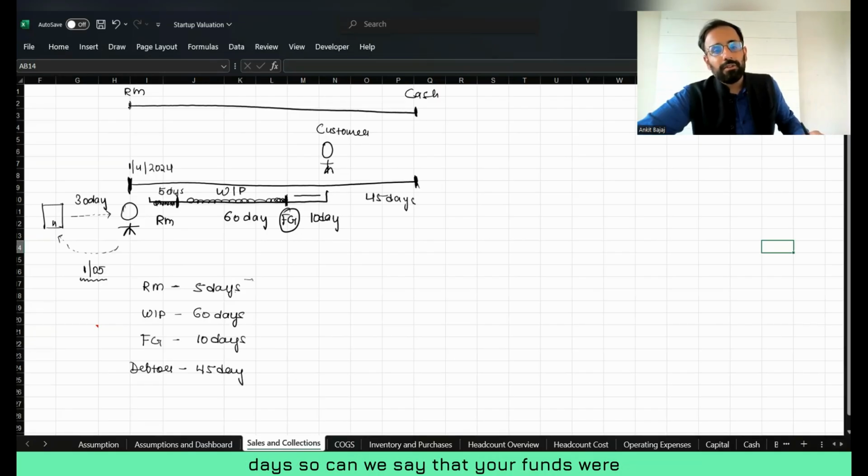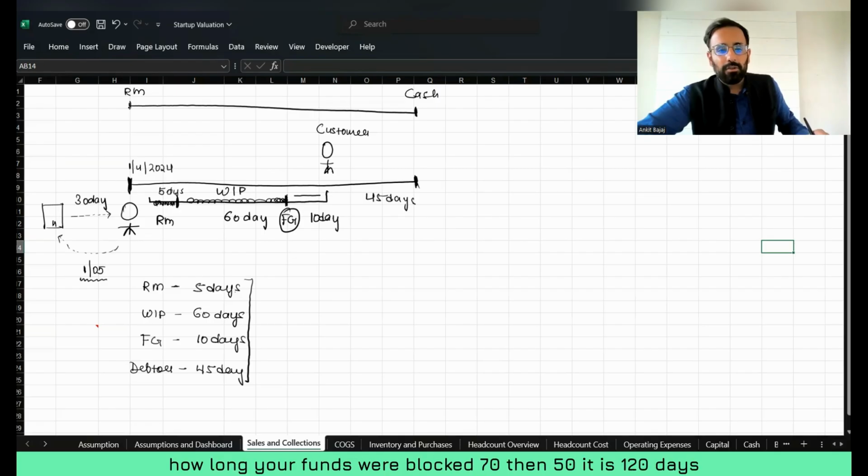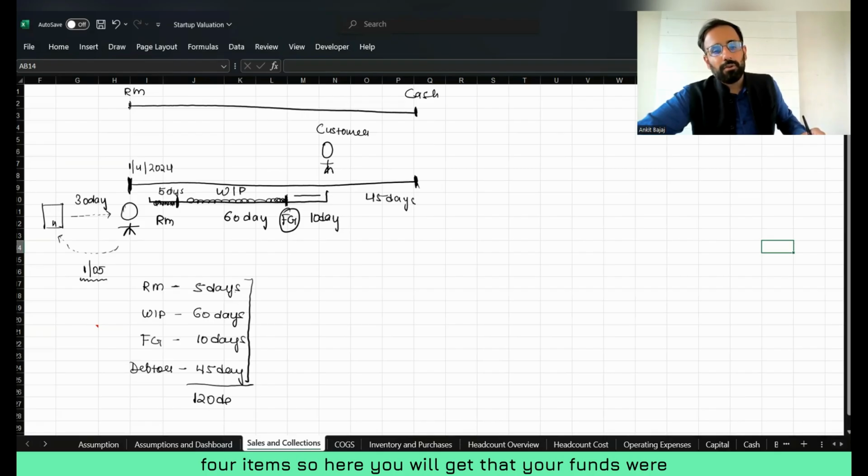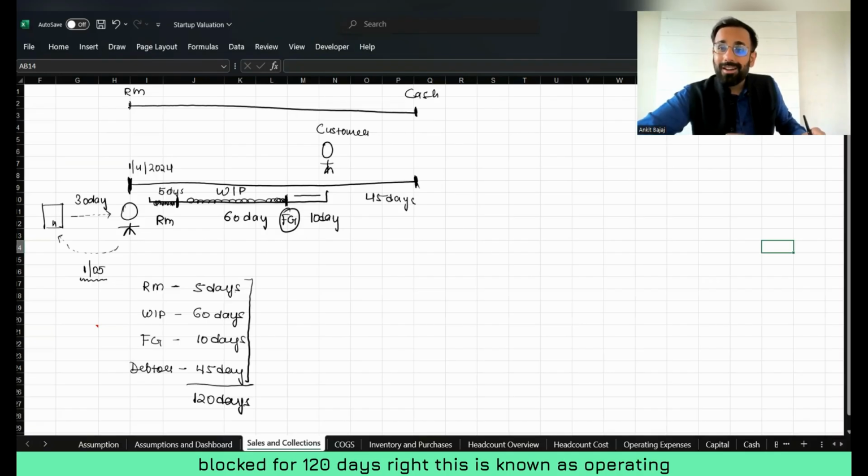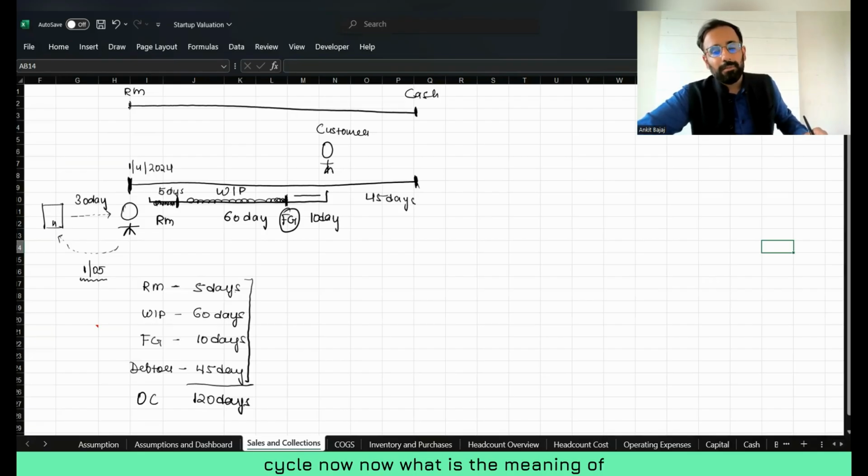So can we say that your funds were blocked for these days? Here you can see how long your funds were blocked. 5 plus 60 is 65, plus 10 is 75, plus 45 is 120 days, if you do the total of these four items. So your funds were blocked for 120 days. This is known as the operating cycle.